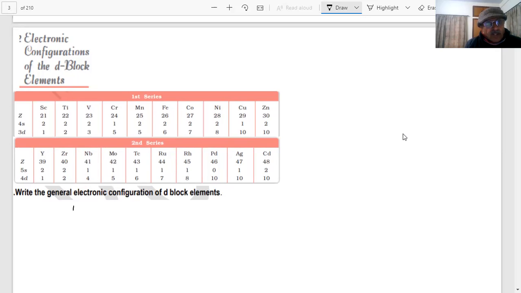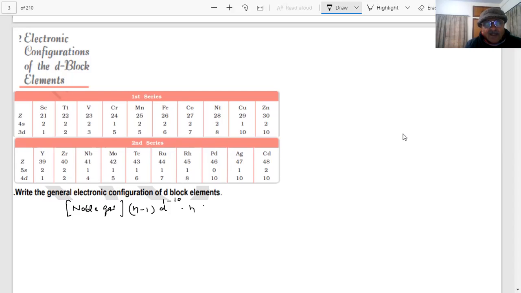How do you write the general electronic configuration for a noble gas element? The formula is basic Ar, argon 18. Why do I say 3d? Ar is only for the 3d series, because there are other elements also. The d block has Ar, Kr, both. Basically, it is (n-1)d^1-10 ns^2.